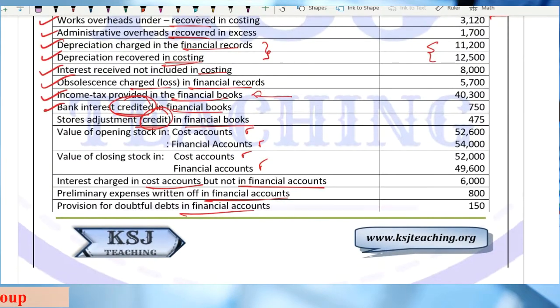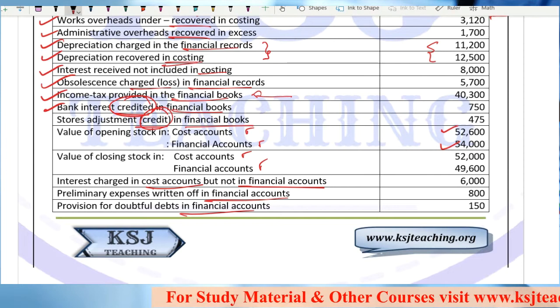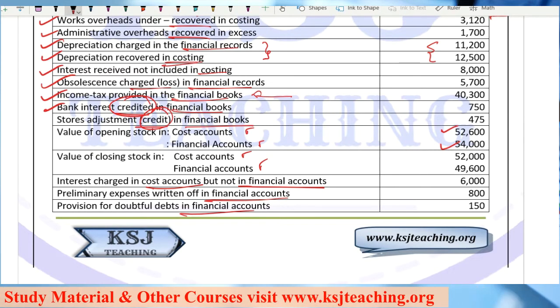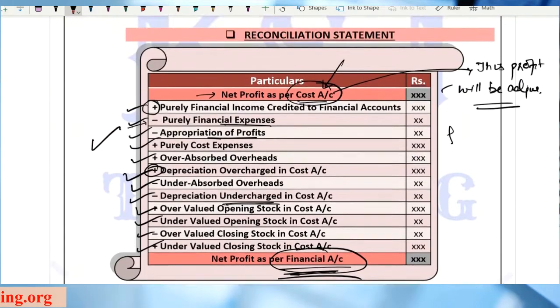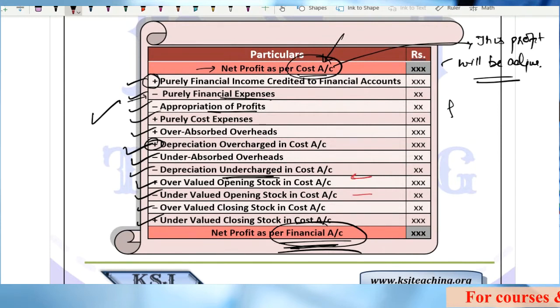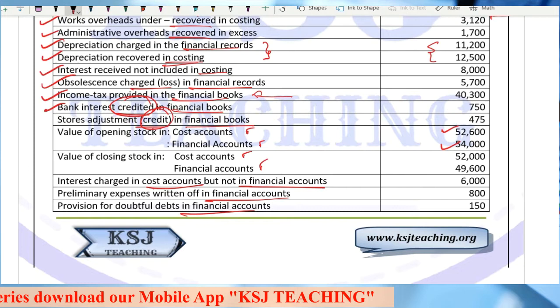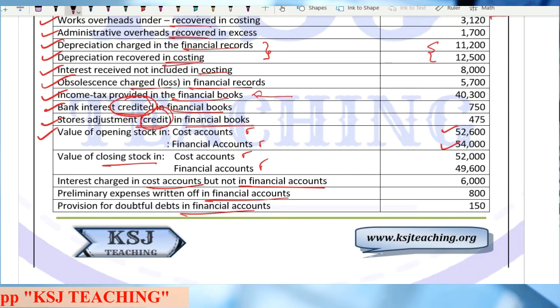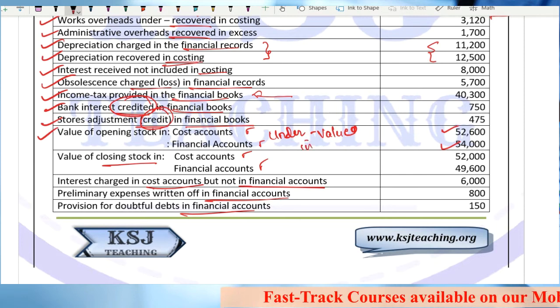Now, the value of opening stock in the costing books is 52,600 and in the financial books is 54,000. That means in the costing books, you have recorded it at a lesser value, an undervaluation in the costing books. I have already shown you overvalued opening stock, undervalued opening stock, overvalued closing stock and undervalued closing stock. We have already discussed in detail, right? So you can do it. Similarly, about the closing stock. Opening stock is undervalued in the costing books.